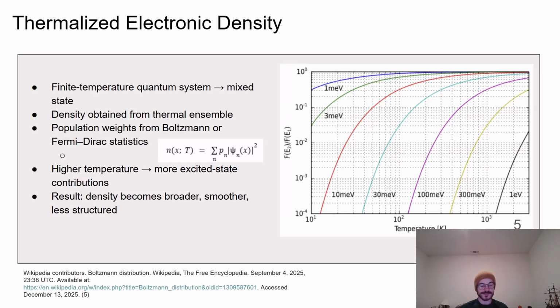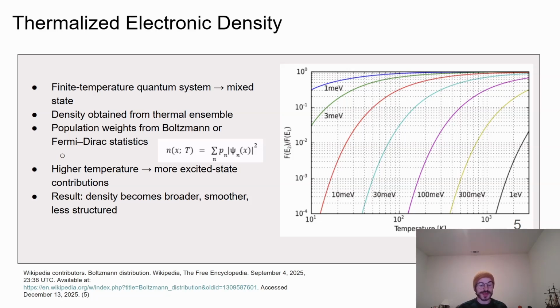Thermalized electronic density. Now that we've established how quantum systems become thermal mixtures at finite temperature, we can focus on the key quantity in this project, the thermalized electronic density. So at 0 Kelvin, the electronic density is simply the ground state density, because the system occupies only its lowest energy eigenstate. At finite temperature, however, the system occupies multiple quantum eigenstates simultaneously. As a result, the electronic density is no longer associated with a single wave function. Instead, it is given by a thermal ensemble average, where the electronic density at a given position is obtained by summing the probability density of each quantum eigenstate, weighted by that state's occupation probability.